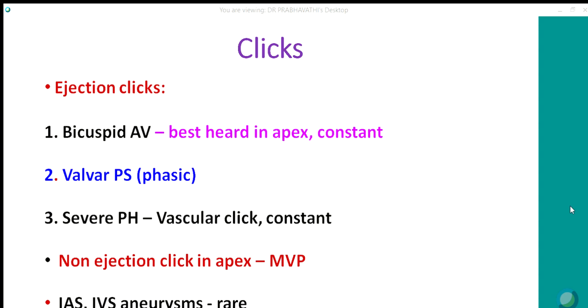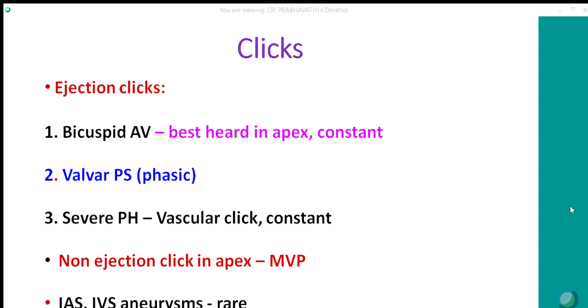What are the causes for ejection clicks? Bicuspid aortic valve. Classically, you hear an ejection click, which is best heard at the apex, and it does not move with respiration, called a constant ejection click. Whereas in valvular PS, you have a phasic ejection click. That means it moves with respiration.